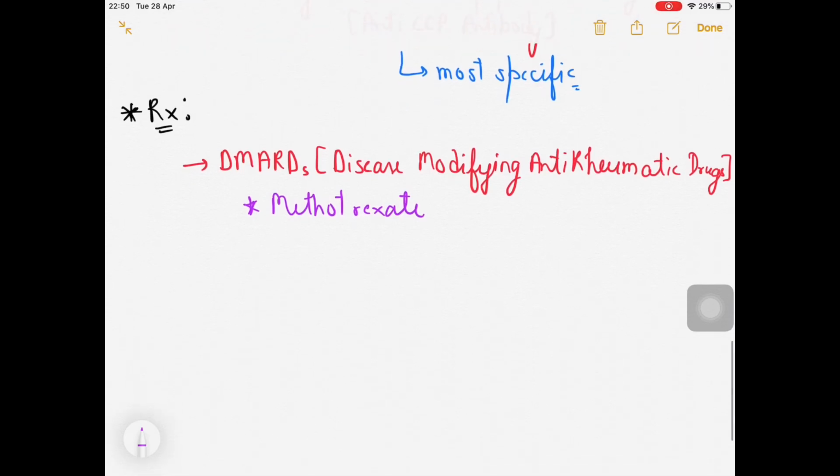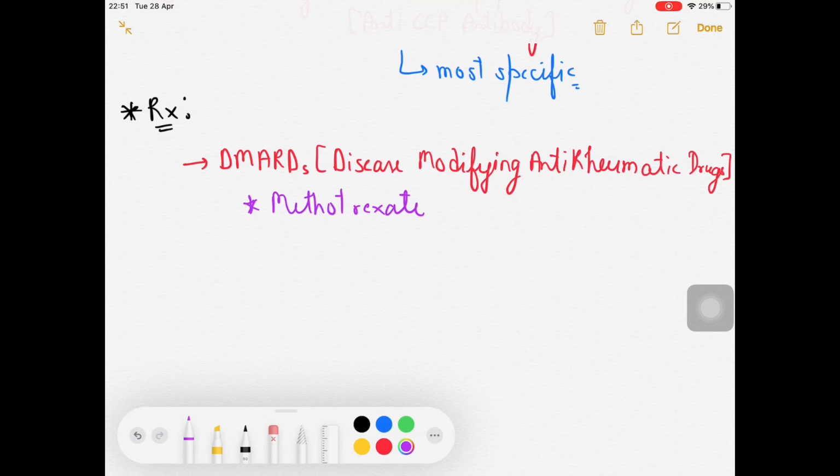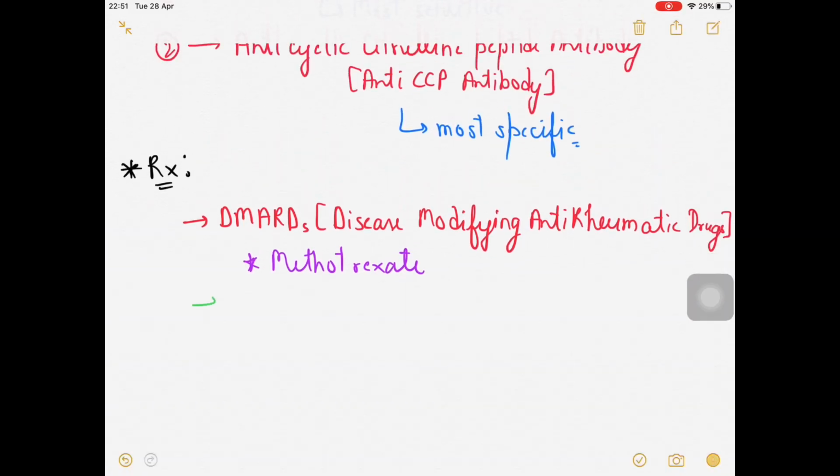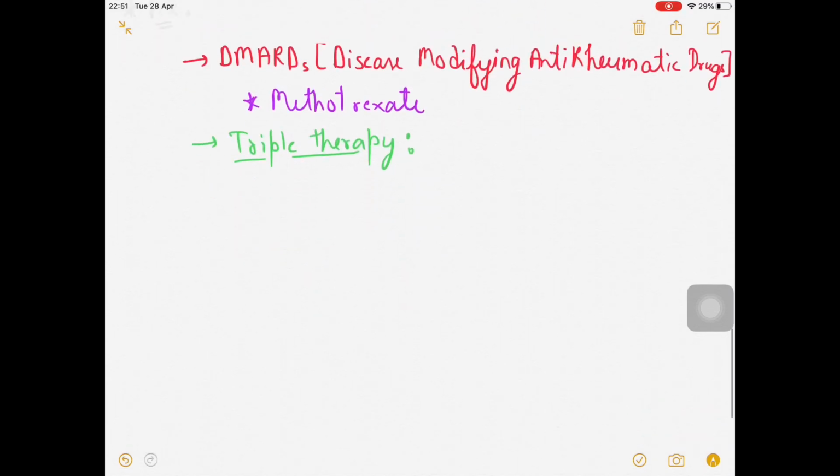After that we can go for the other drugs. For example, we are using one special thing that is the triple therapy. Triple therapy, what does that mean? It means we will be using three kinds of drugs. And what are these three drugs?